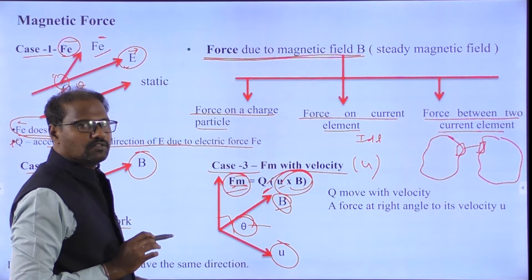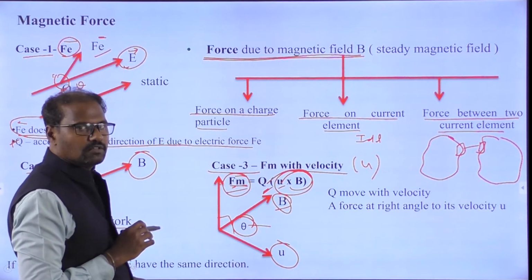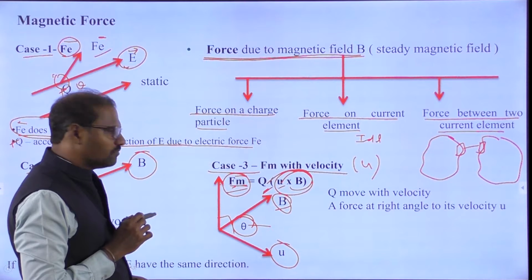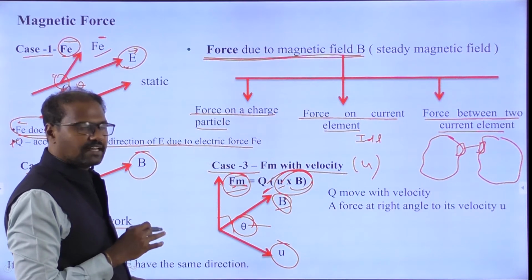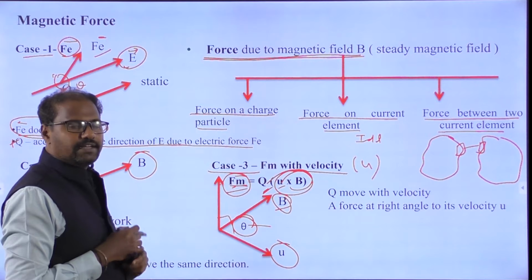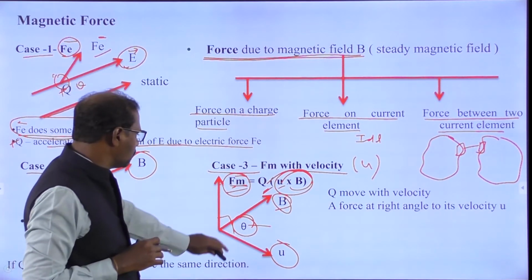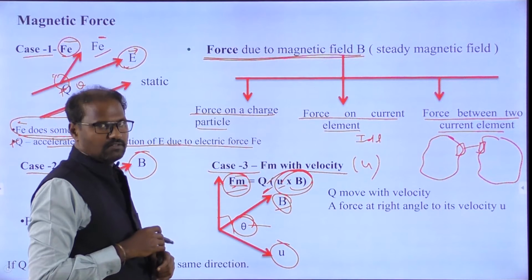If there is a magnetic force, it means the charge is moving with some velocity. Only then will you get the magnetic field. Otherwise you won't get it.